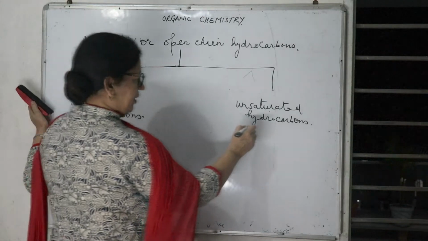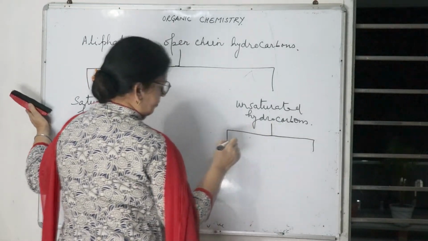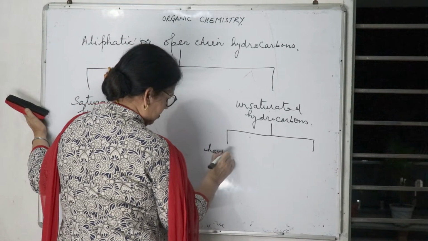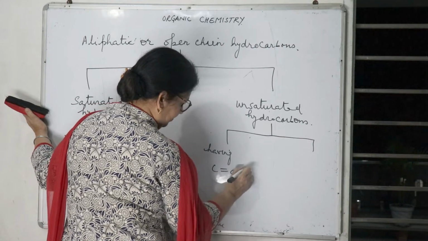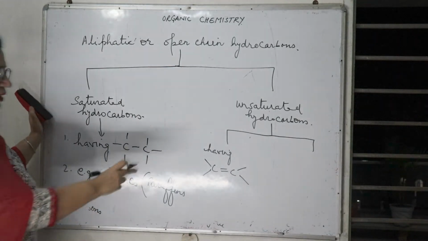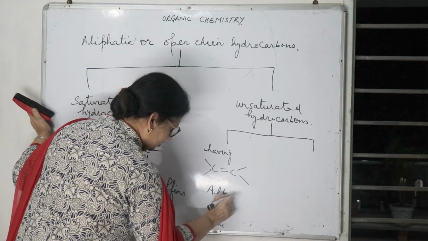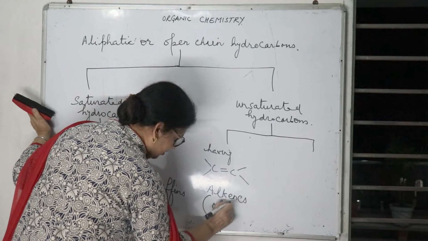Now unsaturated hydrocarbons, they are again of two types. One is having carbon-carbon double bond, and they are called alkenes or olefins.